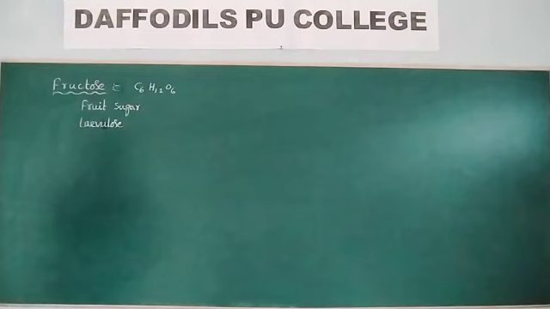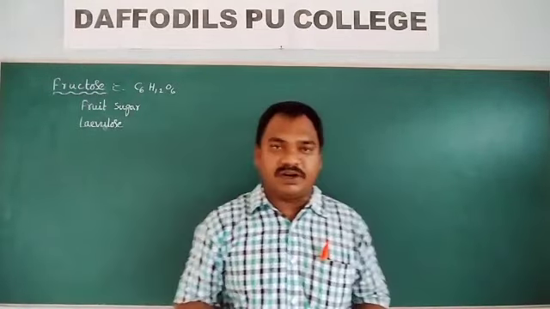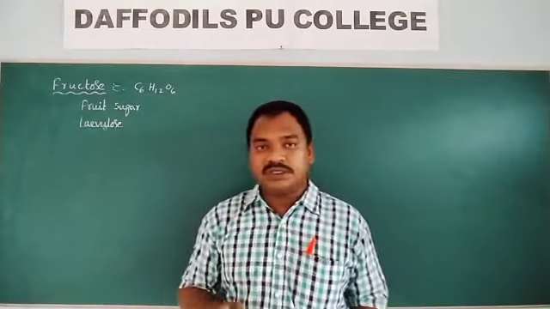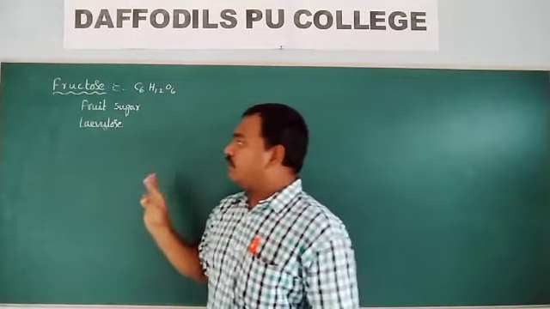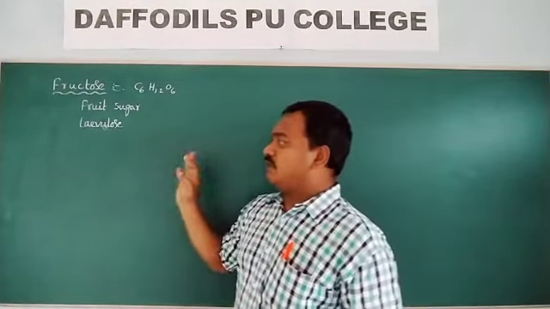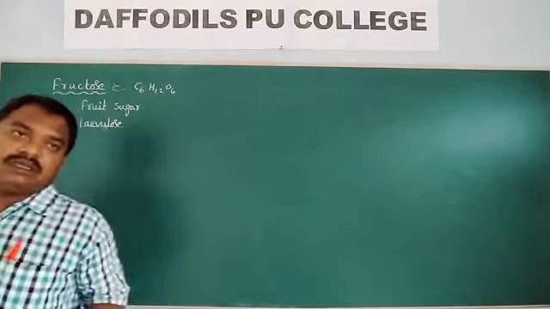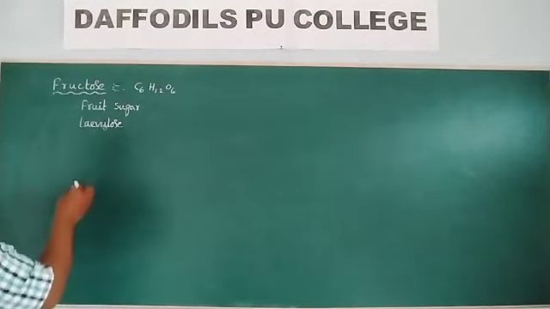It is also known as fruit sugar. Honey also contains this sugar, fructose. It is the sweetest naturally occurring sugar. Honey contains fructose, and ripe fruit contains fructose along with glucose. It is also known as levulose. Now we have to discuss the structure of fructose.